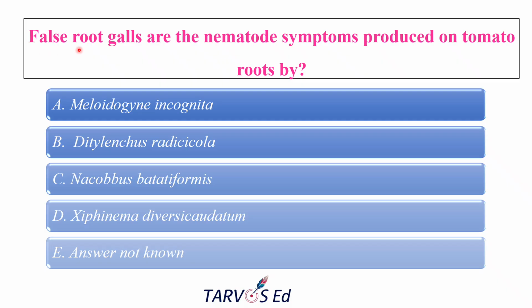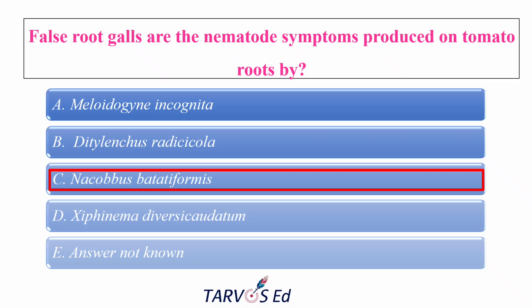The next question is: false root galls are the nematode symptoms produced on tomato roots by. The options are Meloidogyne incognita, the root knot nematode; Ditylenchus radicicola, the bulb and stem nematode; Xiphinema diversicaudatum, the dagger nematode, right? And Nacobbus batatiformis, the false root knot nematode. So we have to find the answer. False root galls are produced on tomato roots. The correct answer is Nacobbus batatiformis.